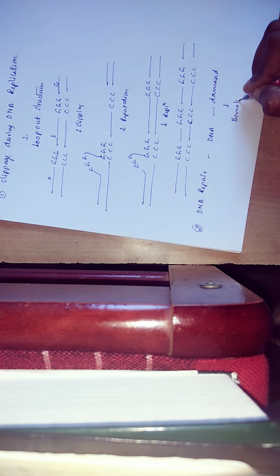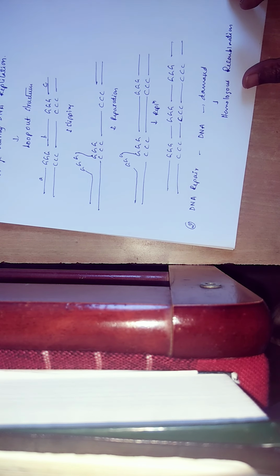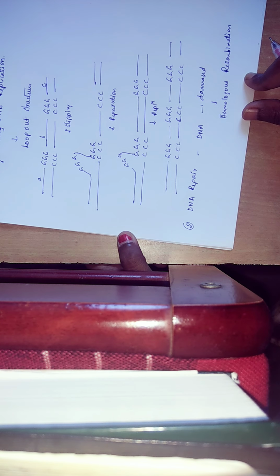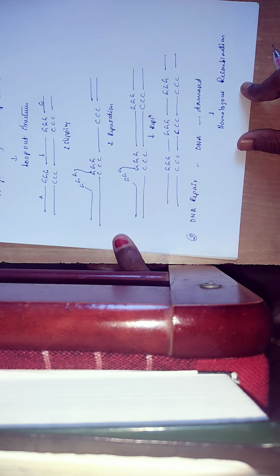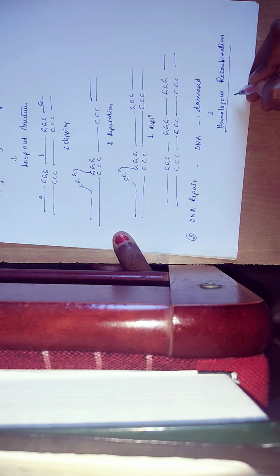How is it going to be repaired? Mainly by homologous recombination. By this method, if there is any damage to that type of trinucleotide repeats, it can be repaired with the help of this homologous recombination process. What is meant by homologous recombination here? The nucleotide sequence is exchanged between two similar molecules. This nucleotide sequence exchange between two similar molecules is called homologous recombination.